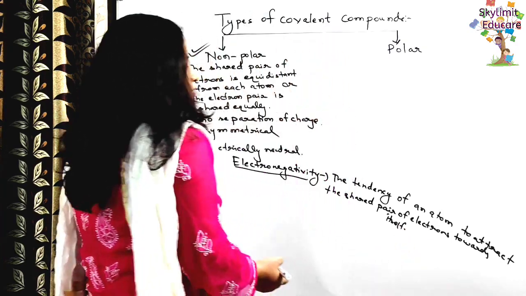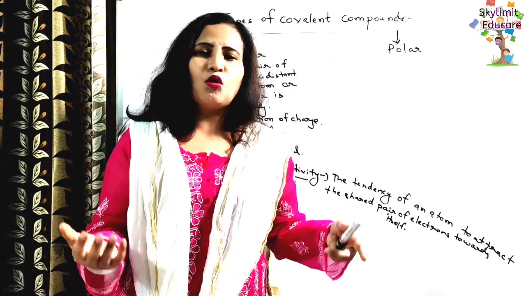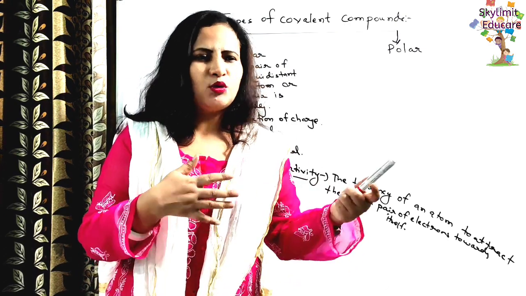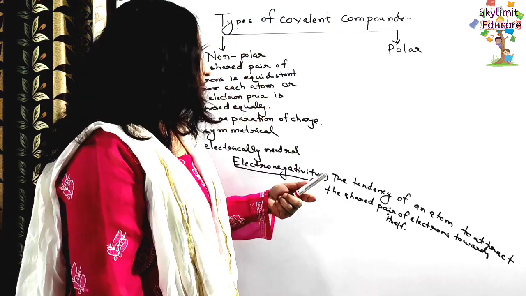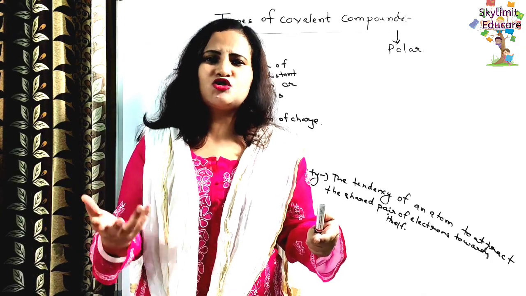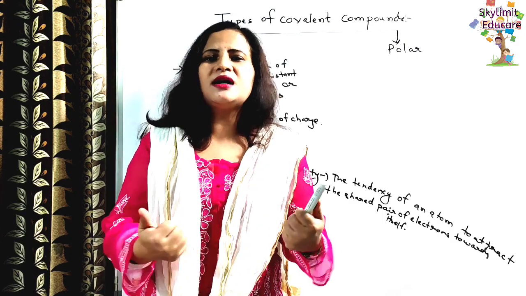Okay. So that means the tendency of an atom to attract the shared pair. Now you know that in covalent bonding, basically what is happening? The electron pair is shared by both the atoms which are mutually entering into the combination. Yes or no? But then sometimes what happens? One element tends to be more electronegative than the other. And in that case, a charge separation occurs.